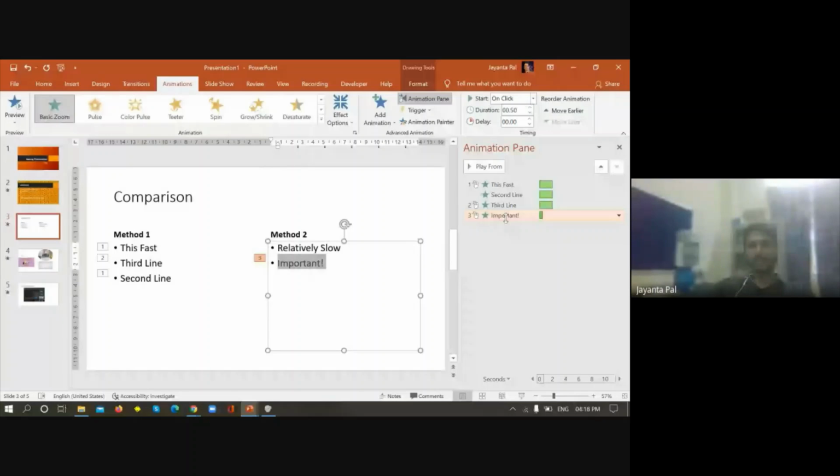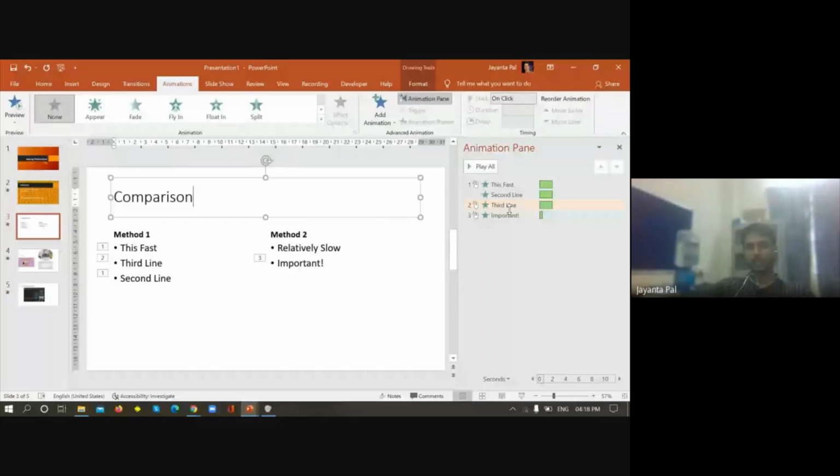Then select this one. Whenever you select, see, if I do not select anyone, none of this animation will be selected. If I select this one, this particular animation will be selected from the animation pane. That means we come to know that this animation has been applied for this line. So again, go to its option. You can find an option called effect options.